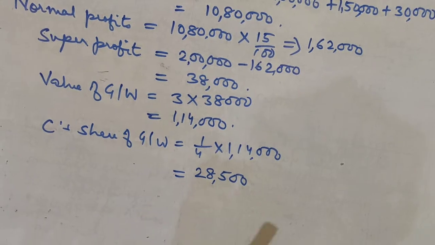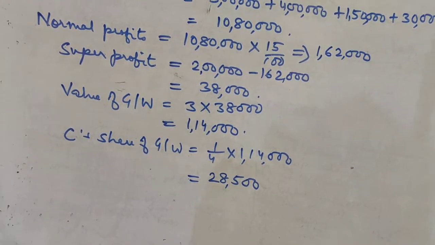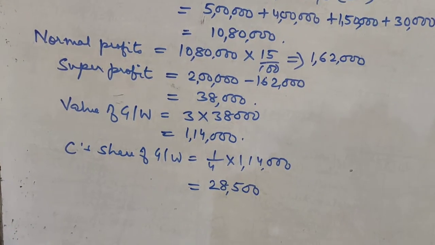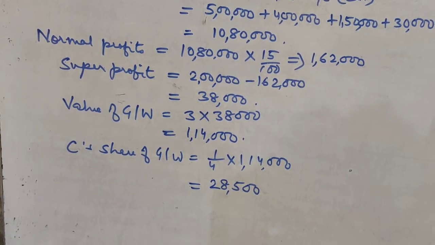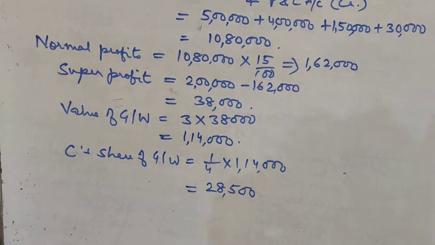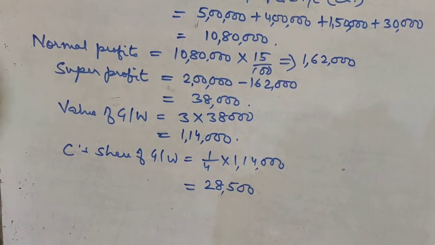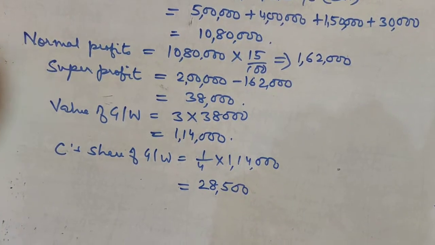This 28,500, this is the amount C has to bring as premium for goodwill in addition to the capital that he has to bring to be a partner of the partnership firm. This we will see in the next chapter, that is admission of a partner.